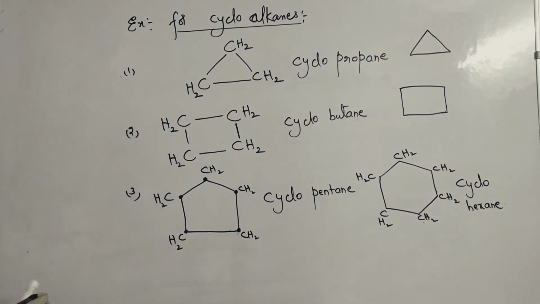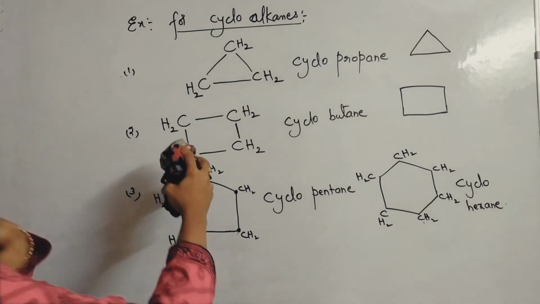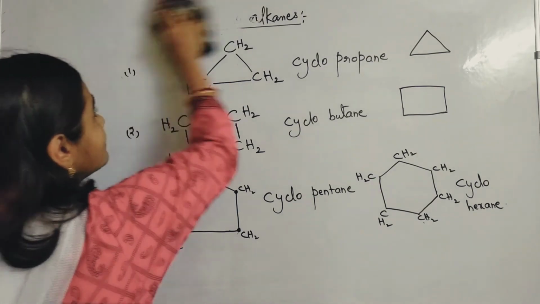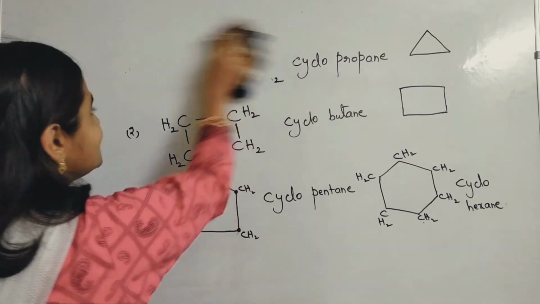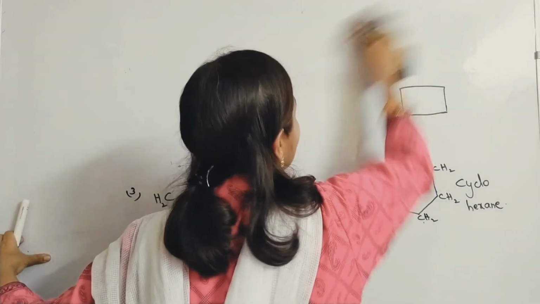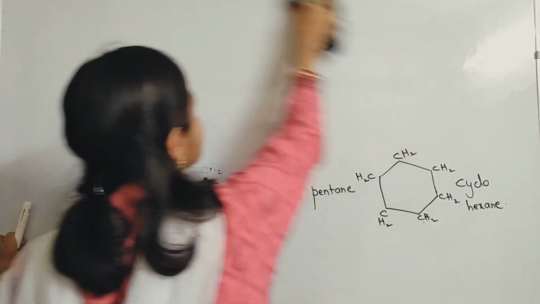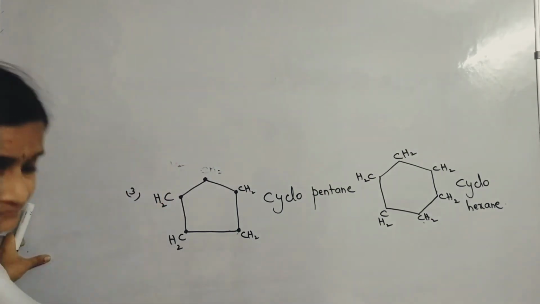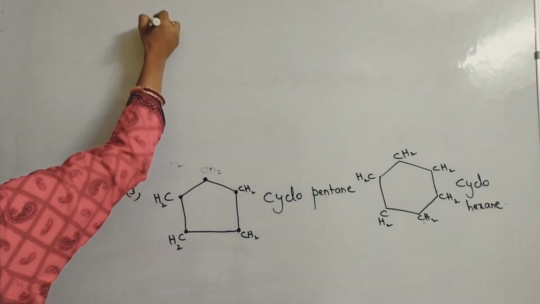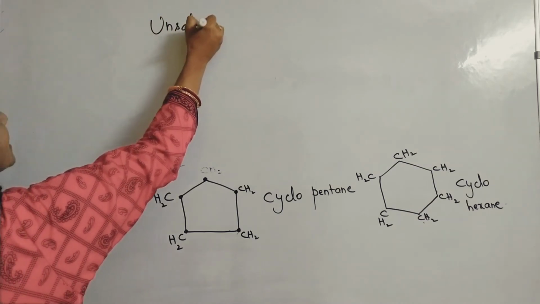Now, examples we will learn for cycloalkenes. Unsaturated we will learn. Simple thing this is. Unsaturated again is divided into 2 types. What are those? Cycloalkenes and cycloalkynes. Unsaturated cyclic compounds.